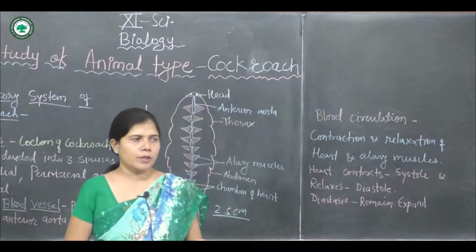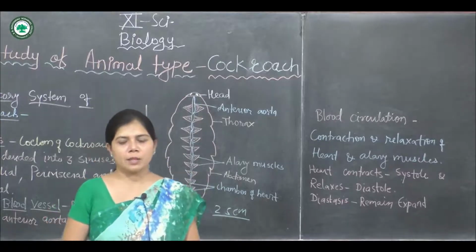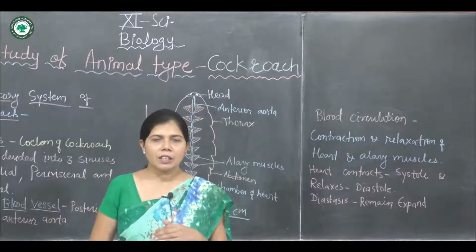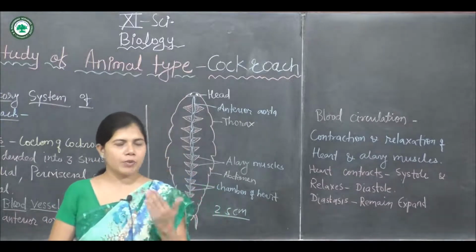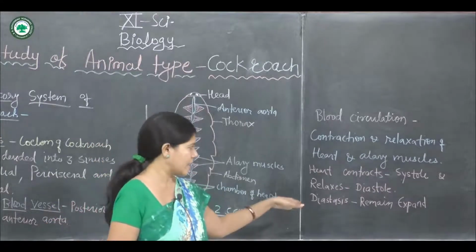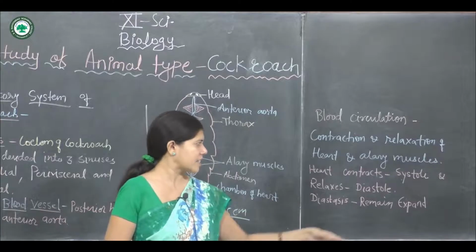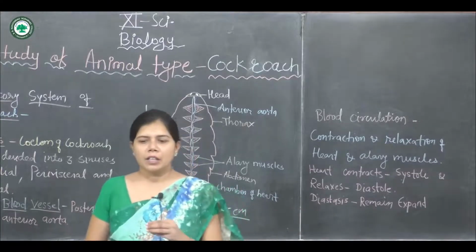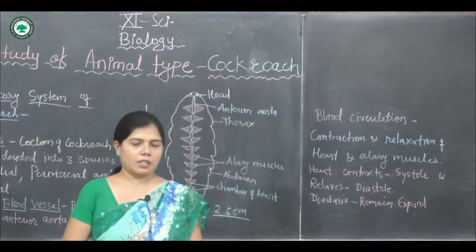First is the systole, second is the diastole, and third is the diastasis.